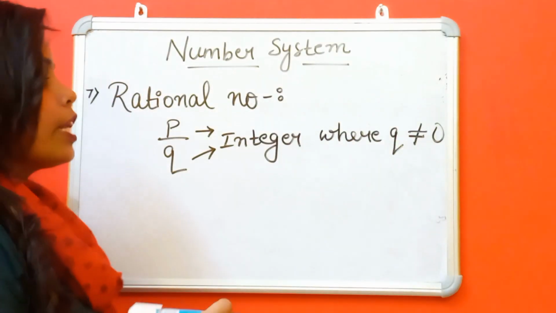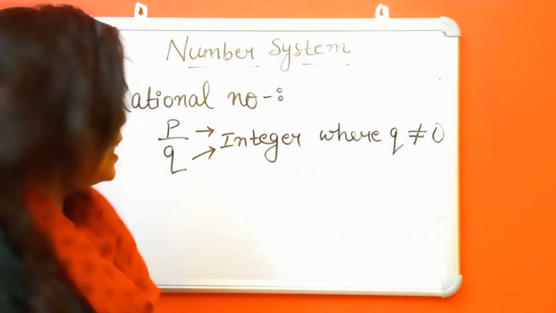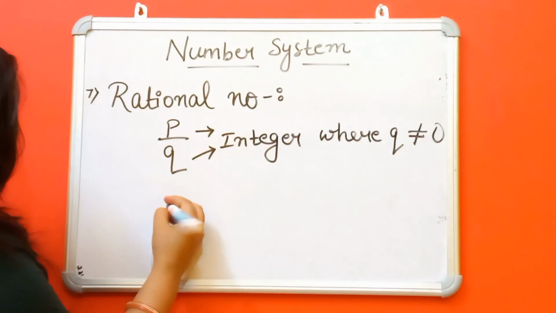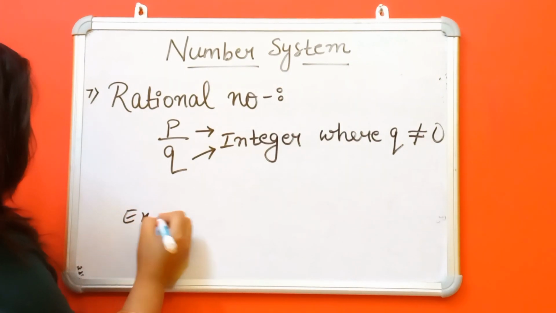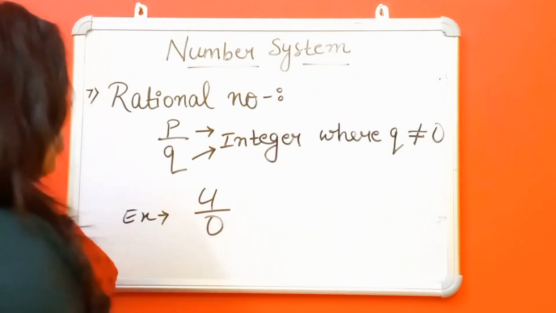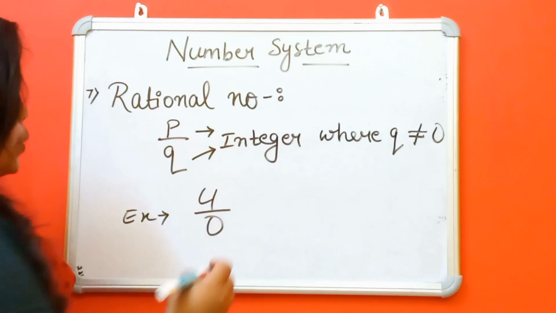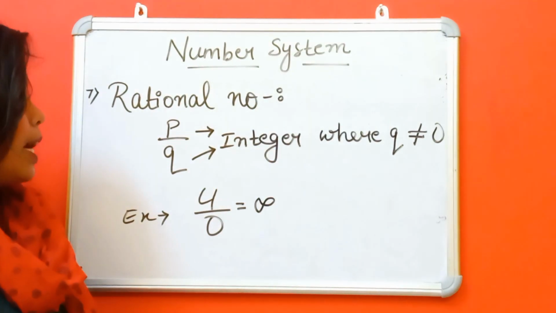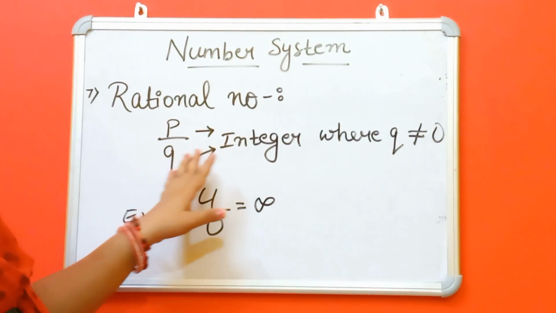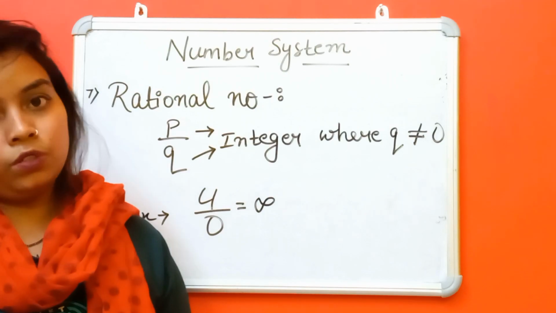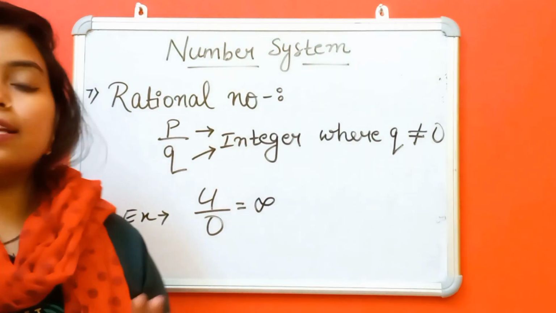Why is q not equal to 0? The reason is, suppose we give an example: 4 by 0. If we divide 4 by 0, the result is infinity. That's why in p by q, q is not equal to 0. If q is not equal to 0, then it is called a rational number.